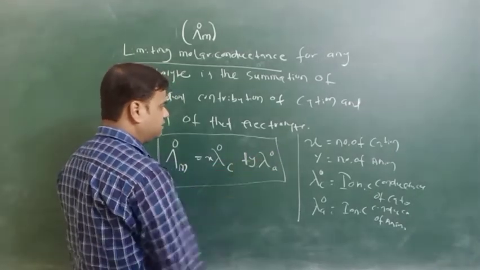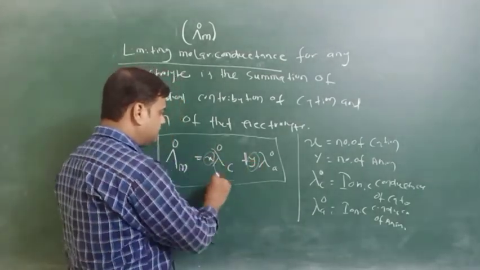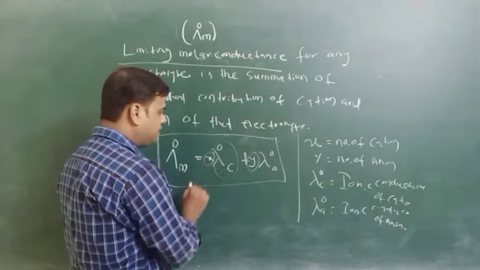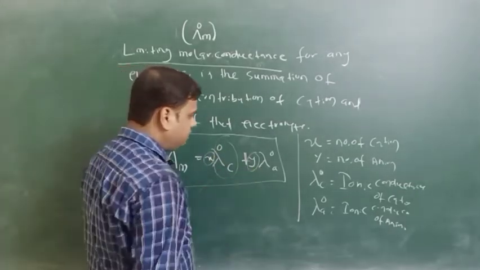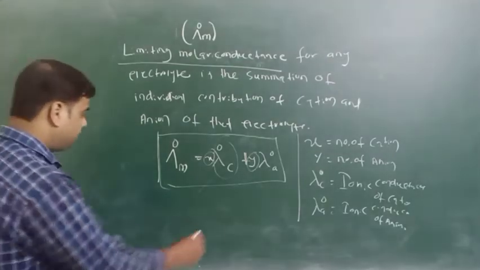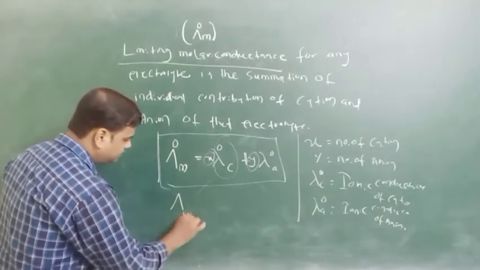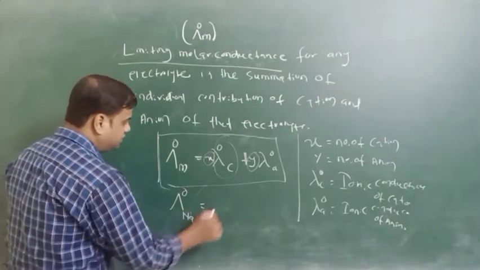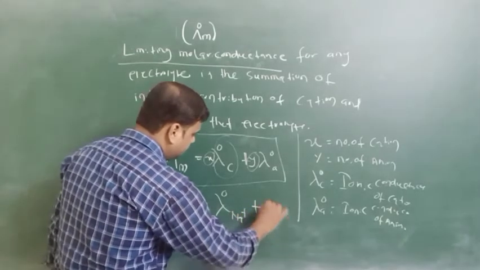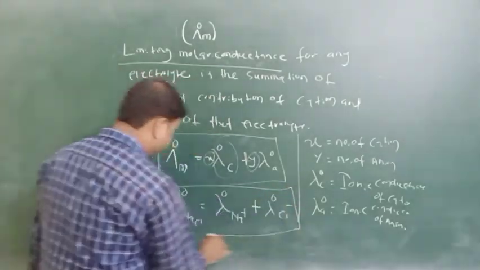Here x is the number of cations and y is the number of anions, C is for cation and A is for anion, and lambda C and lambda A are the ionic conductances at infinite dilution of the cation and anion. Another example: for NaCl at infinite dilution, 1 mole of NaCl equals lambda naught Na plus plus lambda naught Cl minus.